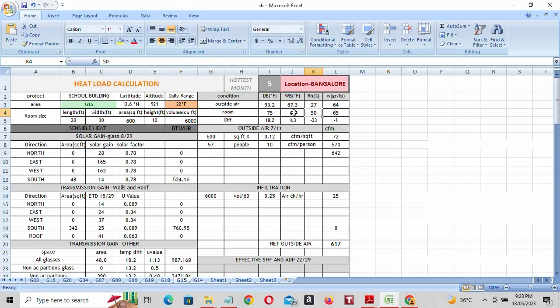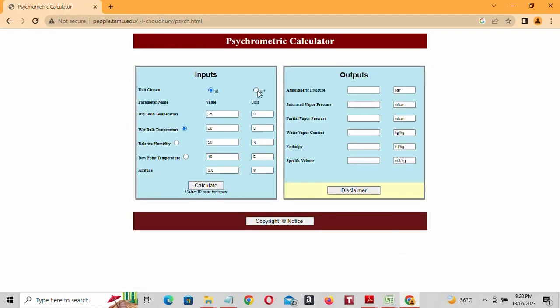And wet bulb and humidity ratio we can get from the psychrometric calculator. Our dry bulb is 75 and relative humidity is 50. So you will get these values.